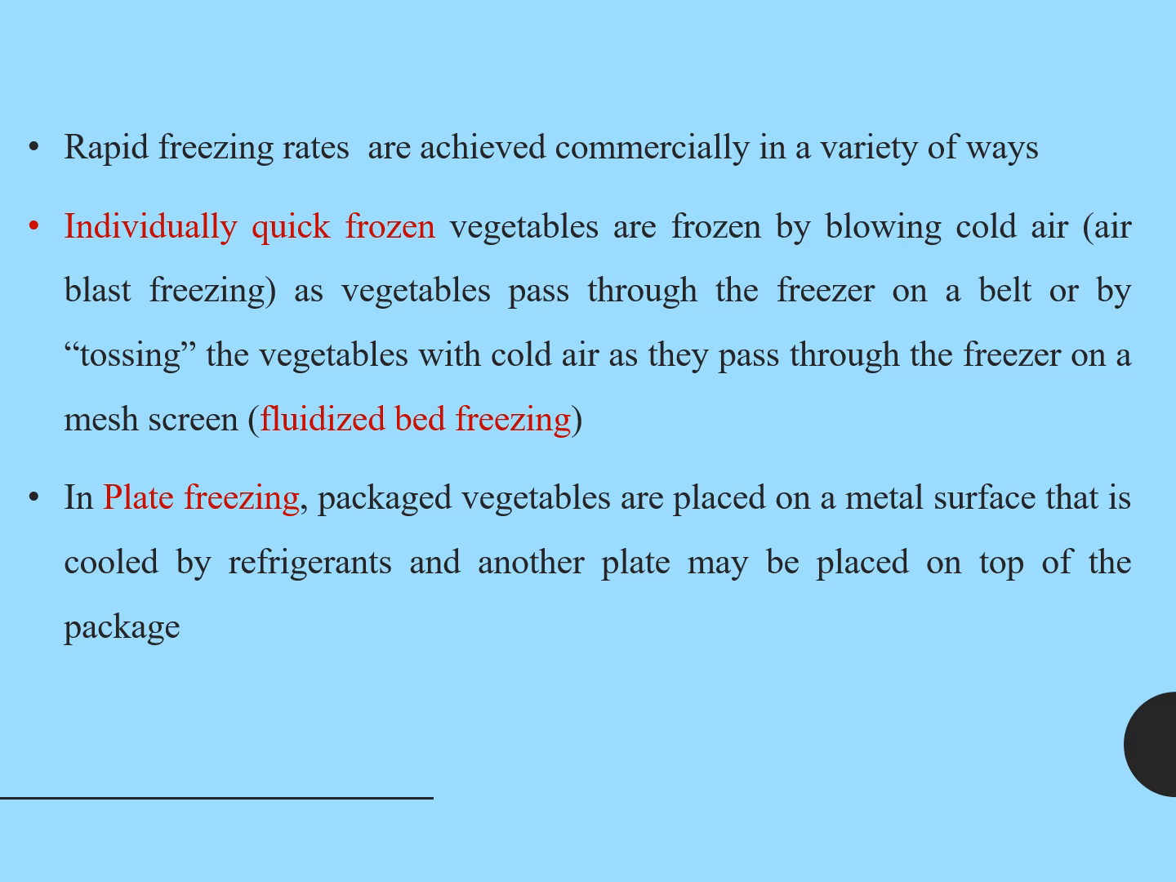In plate freezing, the packaged vegetables are placed on a metal surface. This metal surface will be cooled by the refrigerant, and another plate may be placed on the top of the package. So the packaged vegetable will be placed in between two cold plates, and through conduction from the metal surface, the vegetables will be cooled.